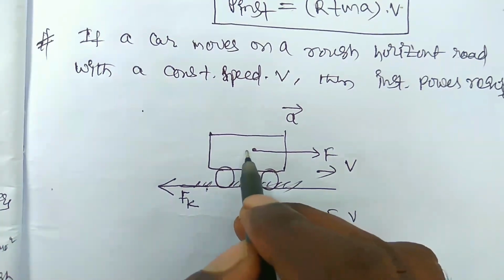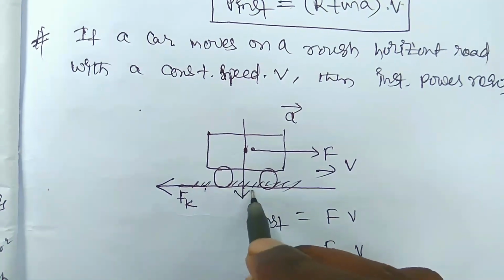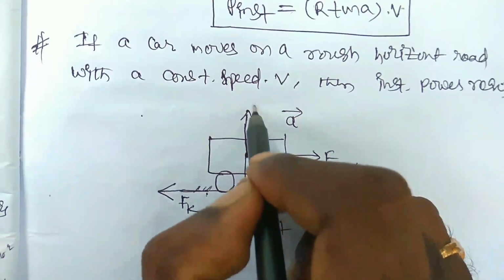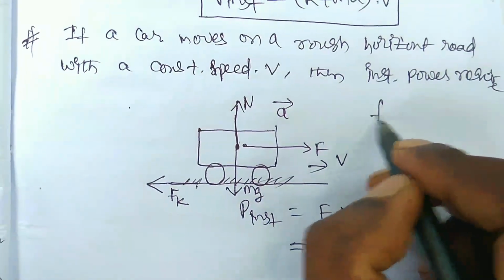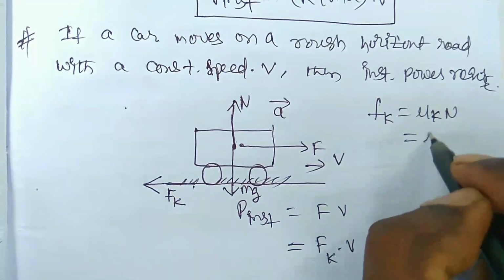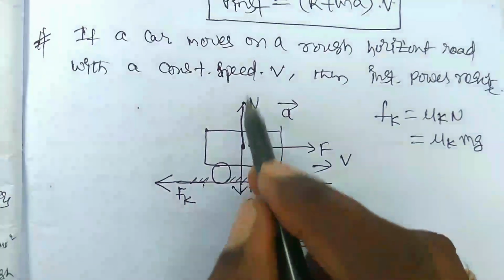Here the weight of the body acts downwards, W equal to mg, and the normal reaction is equal to N. Therefore we can write Fk is equal to mu k into N, that is mu k into mg, since N is equal to mg in this case.